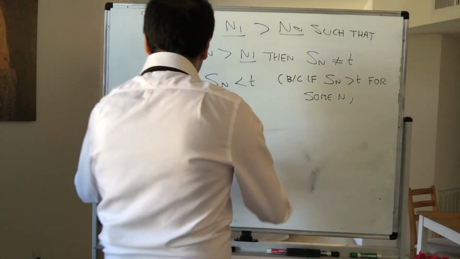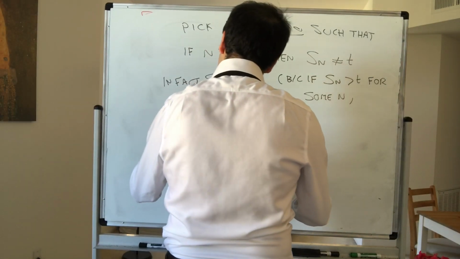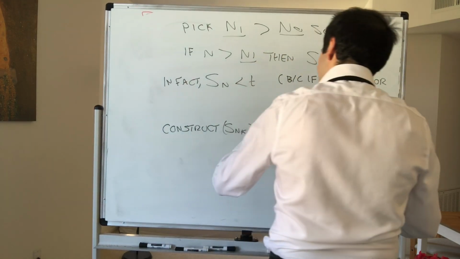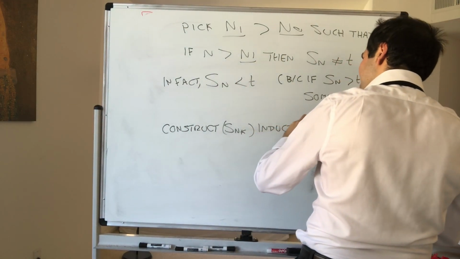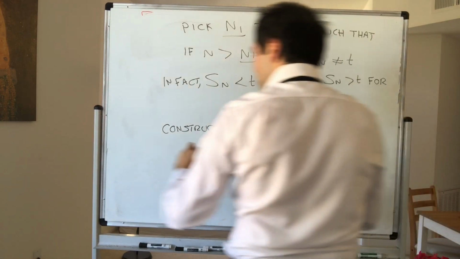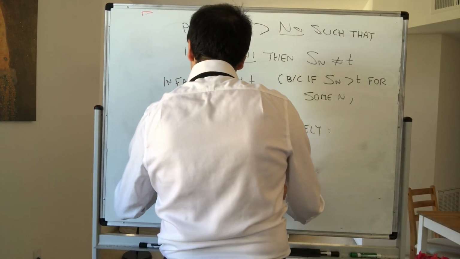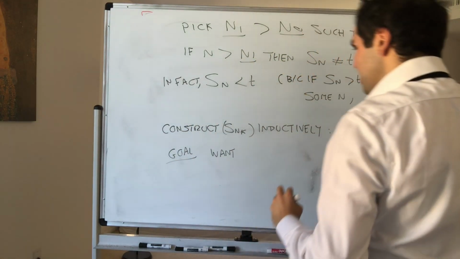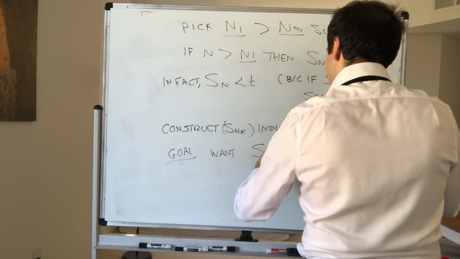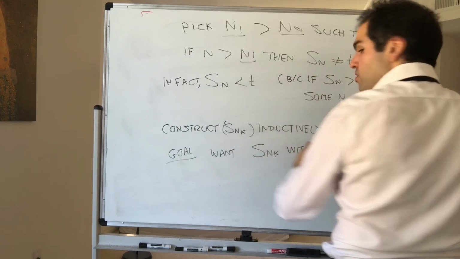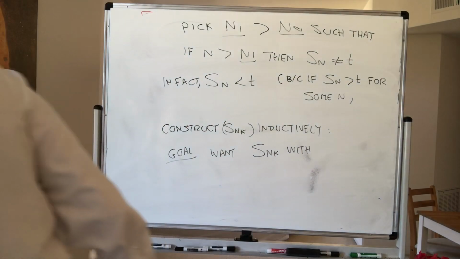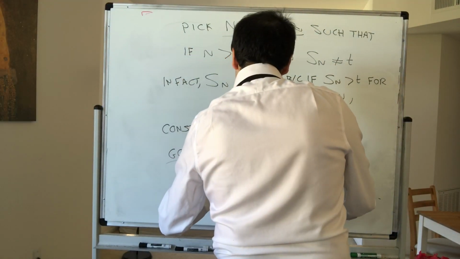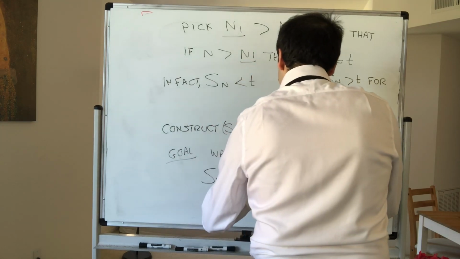So now construct S_{n_k} inductively. Again, here's where inductive construction comes into play. In other words, what is the goal, what do we want? We want, in this case, S_{n_k}. Well, let me just double check. Is it increasing or decreasing? It is increasing. So S_{n_{k+1}} is bigger than S_{n_k}.